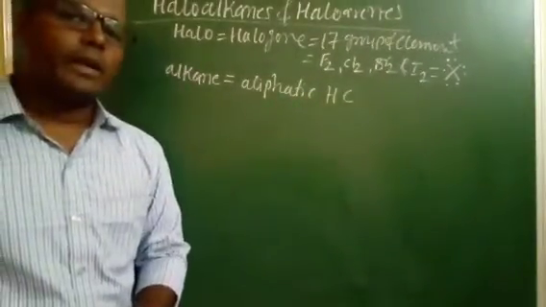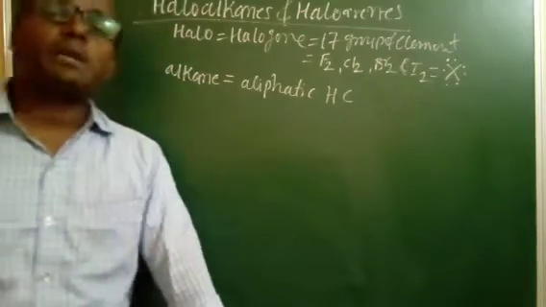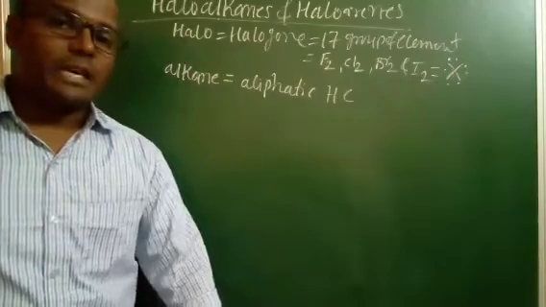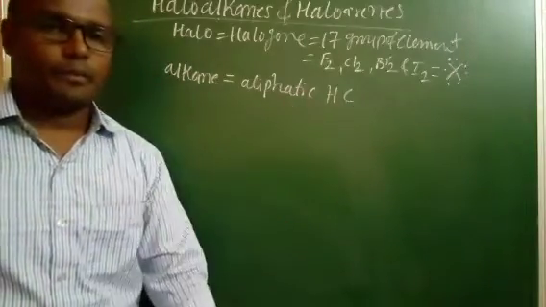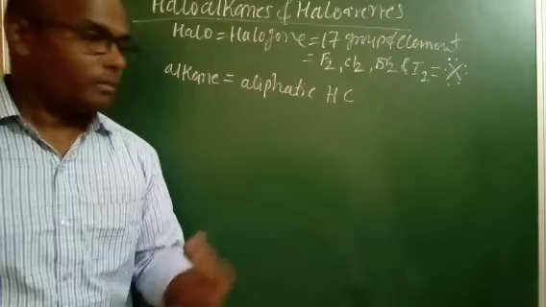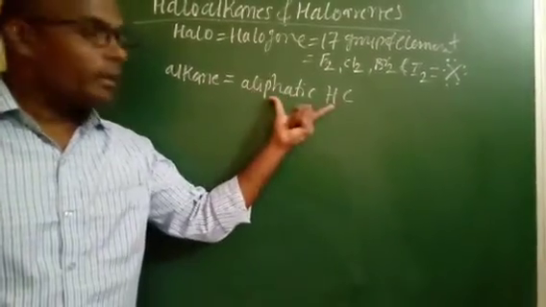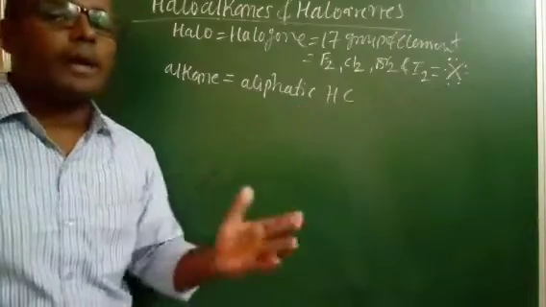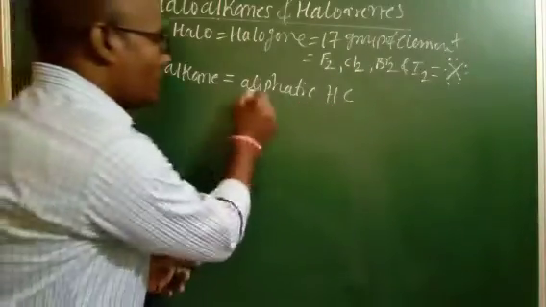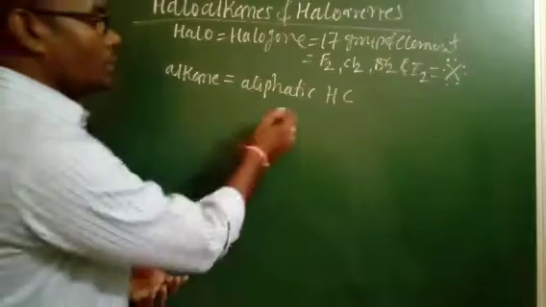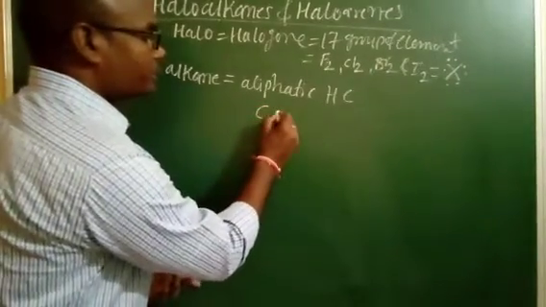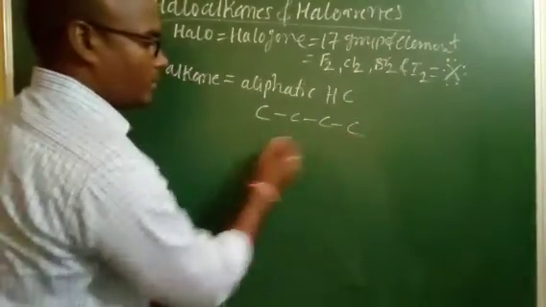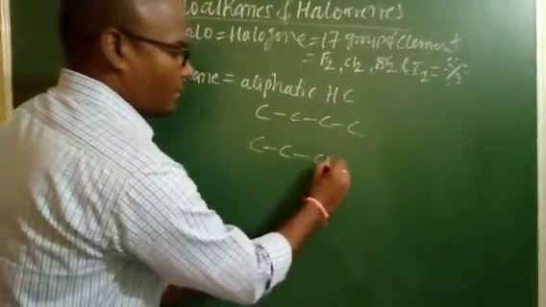So what is an aliphatic hydrocarbon chain? The aliphatic hydrocarbon chain means the hydrocarbon chain or carbon chain which is arranged in a linear form or branch form. Aliphatic hydrocarbon means the carbons are arranged in linear form or in a branch form.